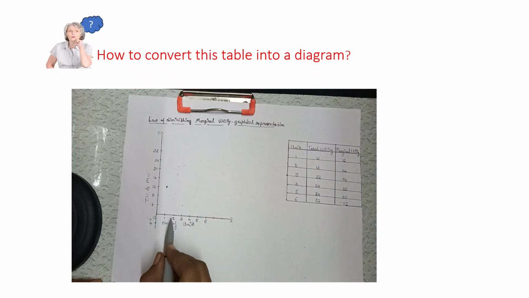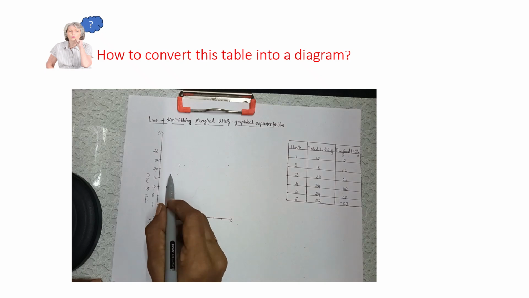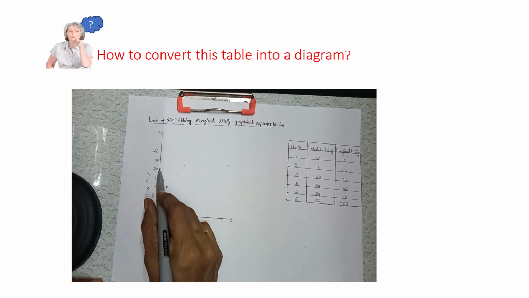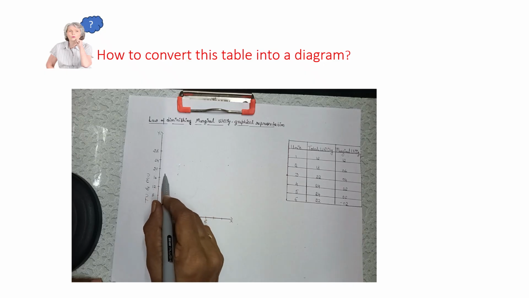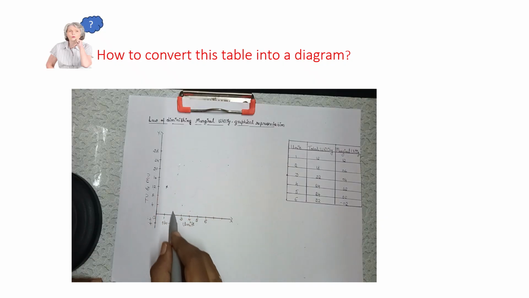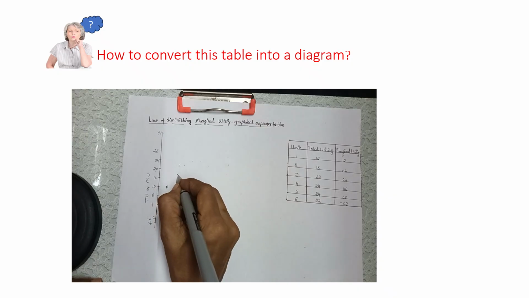Since 18 is not represented here, we can mark it in between 16 and 20. So 18 comes somewhere here. Let us mark it as 18 here, second unit 18.